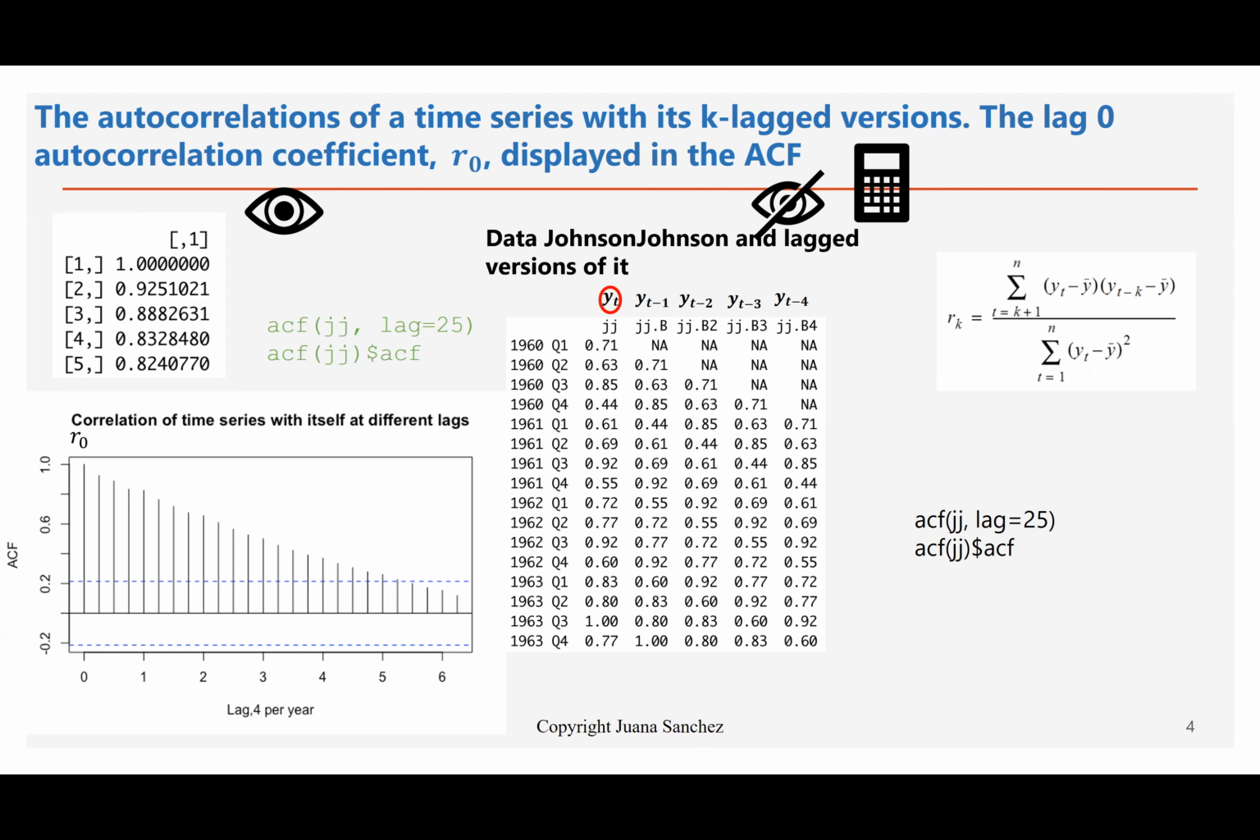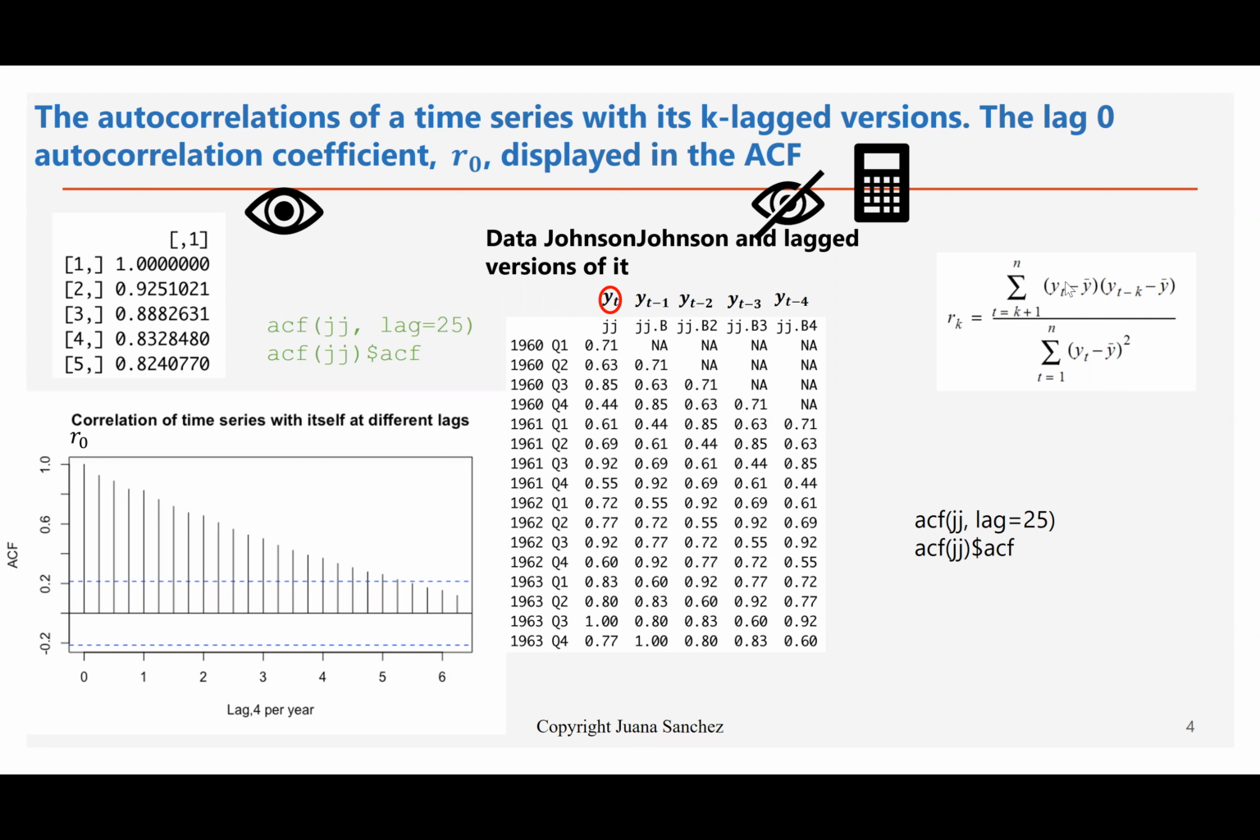Okay, we use the notation that we introduced earlier. Y sub t will be the Johnson & Johnson itself. Y sub t minus 1 is the Johnson & Johnson lagged 1 quarter, and Y sub t minus 2, Johnson & Johnson lagged 2 quarters, and so on. And on the right-hand side, you have the formula for the autocorrelation coefficient in the sample that we had already also introduced in a previous lesson.